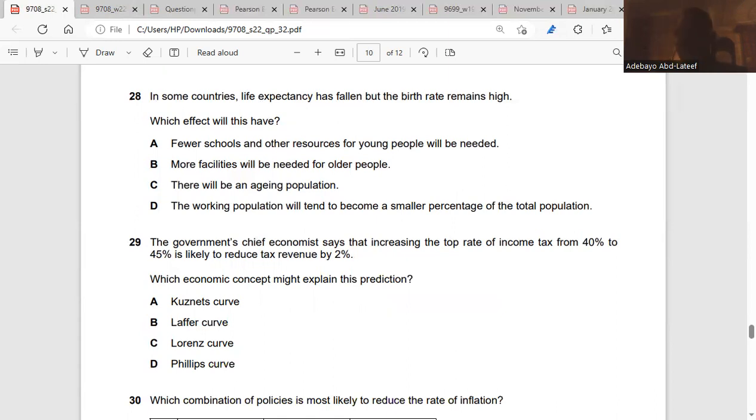The working population means the number of people that are employed. They are separating it from the total population. You get what I'm saying or not? Yeah. So that means the working population will tend to be smaller than the total population, of the people in that country.